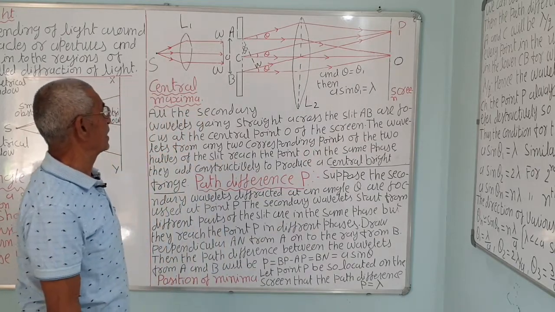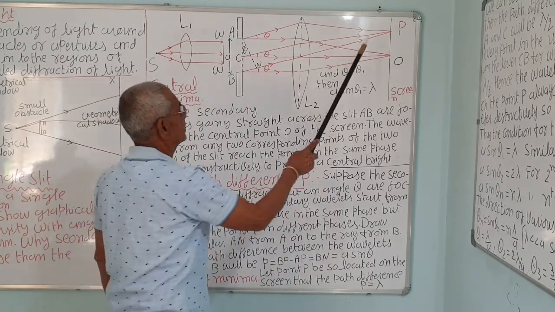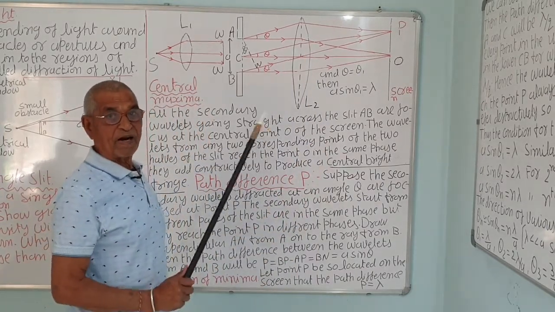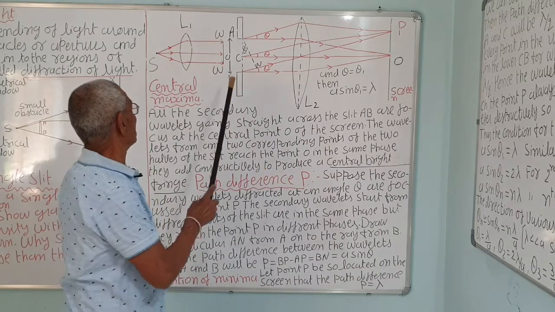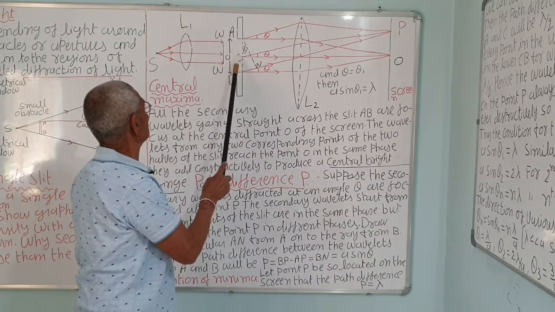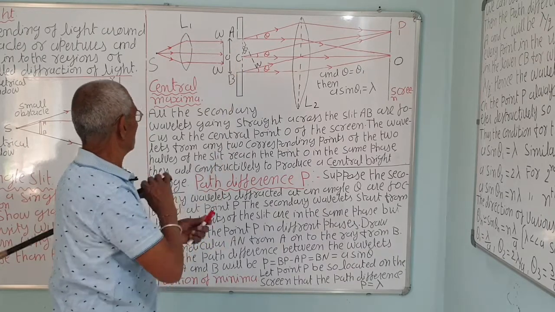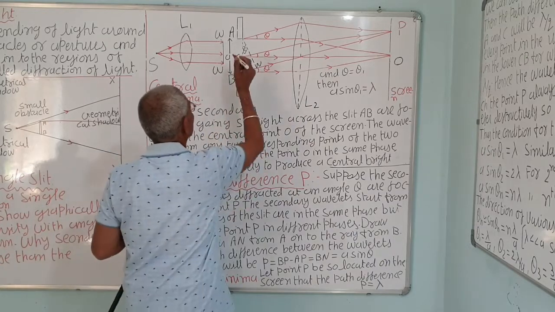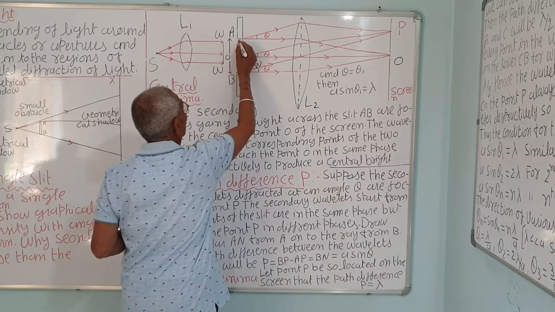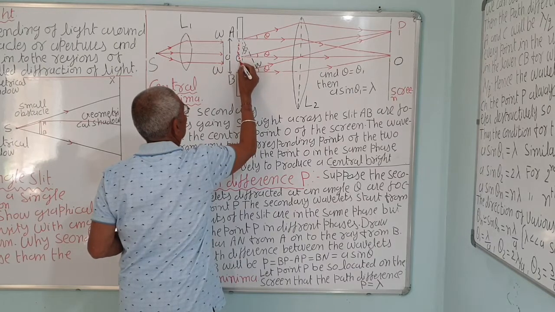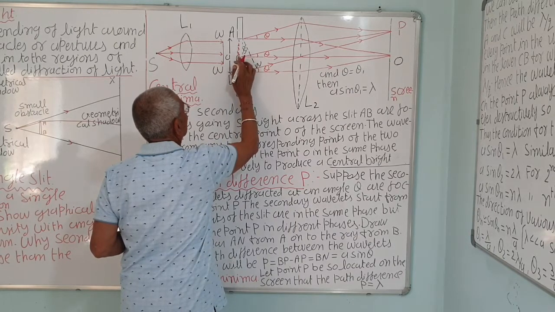If the path difference is lambda, then there will be a destructive interference. Now here we will divide the slit into two parts, AC and CB, where the central point is C. Put points 1, 2, 3, 4, 5 and 6.